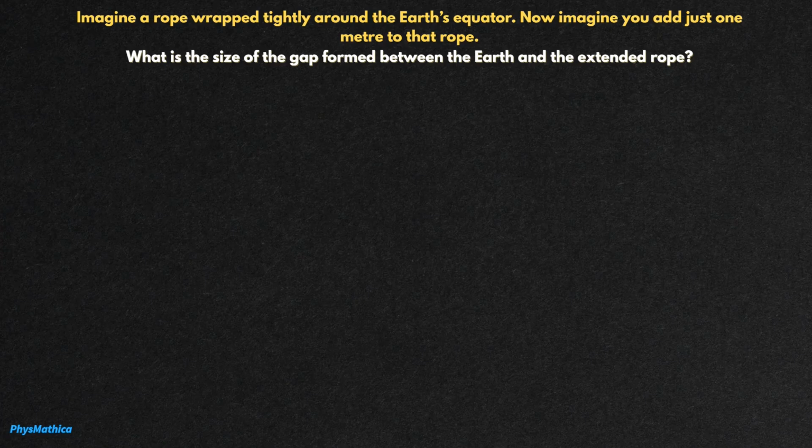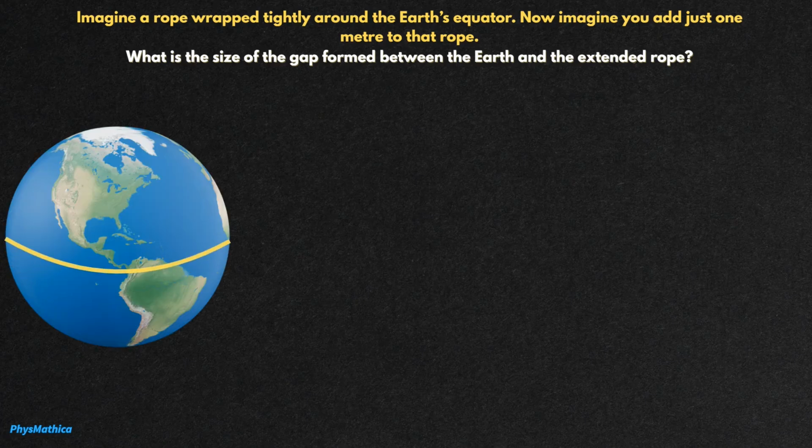Without calculation, when I was thinking about it, I was thinking that you have planet Earth and the circumference is almost 40,075 kilometers, and you have this rope wrapped around it and you add just 1 meter. How much does that even affect it? Imagine the rope is floating now over the Earth, around the Earth. I was thinking maybe 10 millimeter.